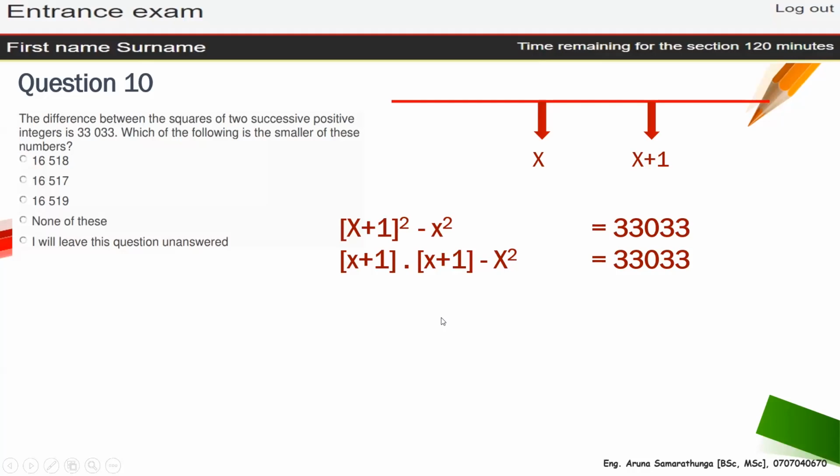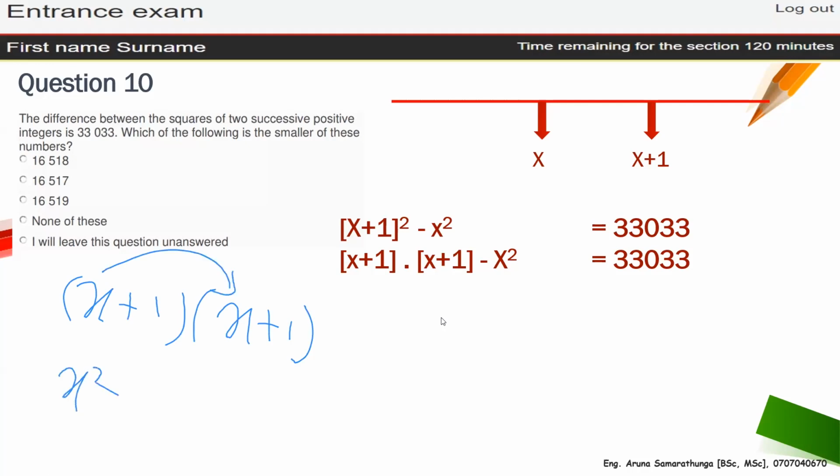I will explain with my pen also. So x plus 1 and x plus 1. When you are multiplying, first multiply this one, it becomes x squared. And then this x multiplied by here, then it's plus here, both sides plus here, it becomes x.